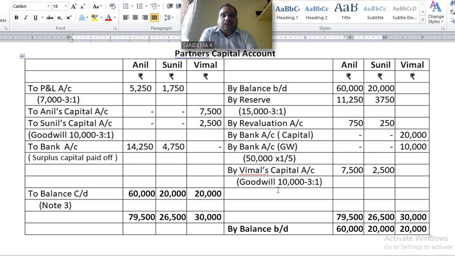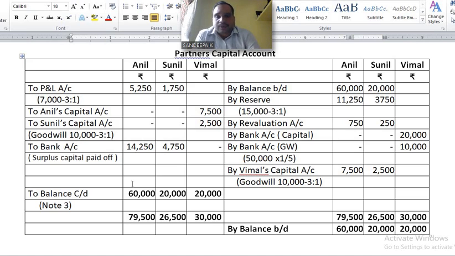Okay, next you have to find out whether there is surplus capital or deficit capital shown in the partners' capital accounts. You have to find out whether there is excess capital or deficit capital in the partners' capital account. How do you find out?